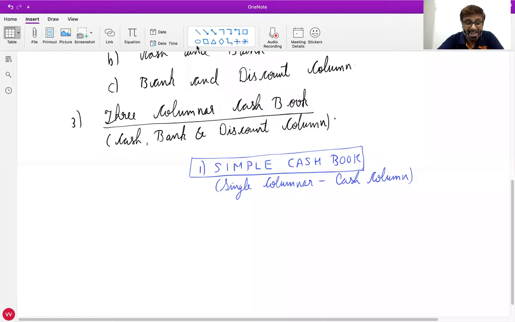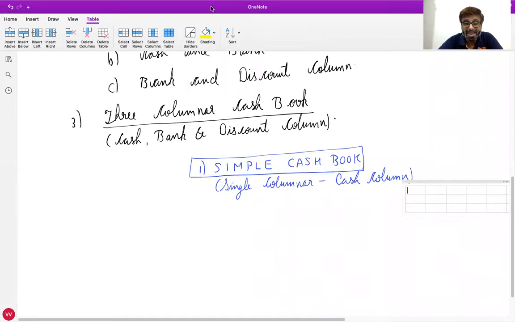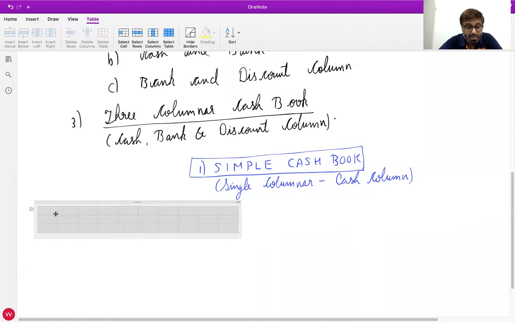Only 10 columns. Now understand how to make this. Then I'll make you write a few notes, and then we'll start with the questions.